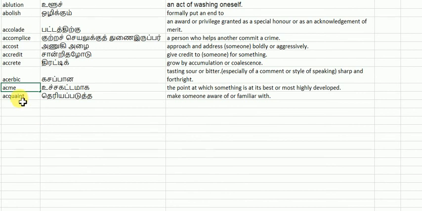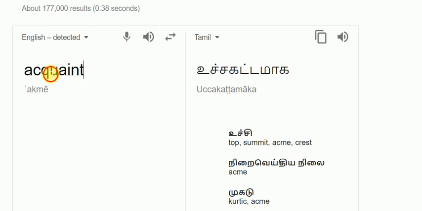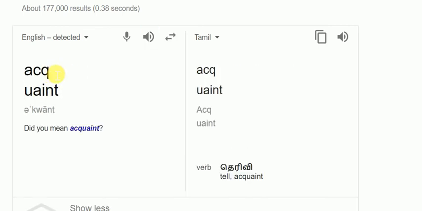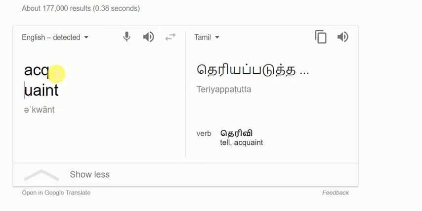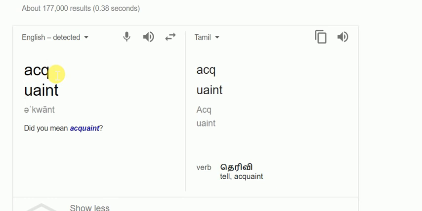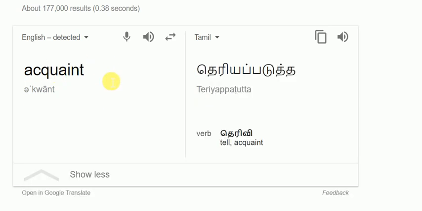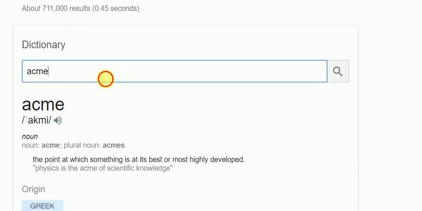The last word we are going to see is acquaint. தெரியப்படுத்த.